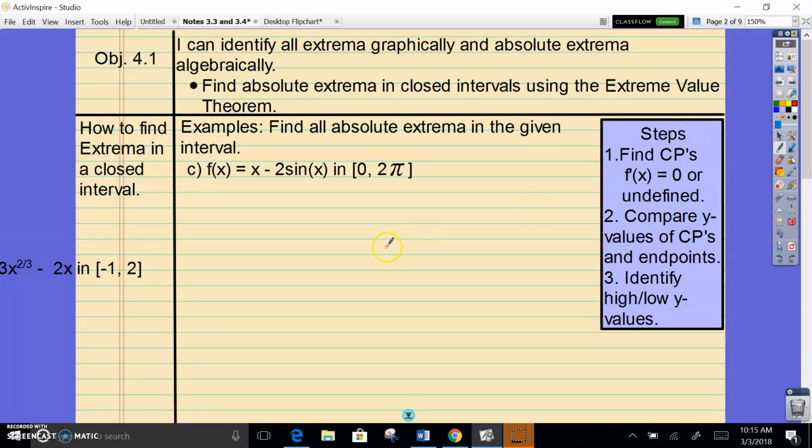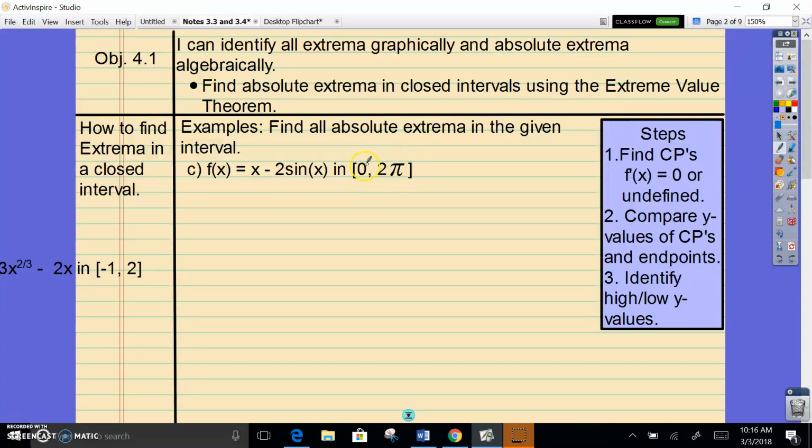Okay, so in this last example, I'm going to involve something that has a trig function. The steps are exactly the same as before. What makes this process difficult is how complex the function you are given is and how hard it is to find the derivative and, of course, solve for CP. So that's really all I'm changing here: I'm giving you an example with some trig.